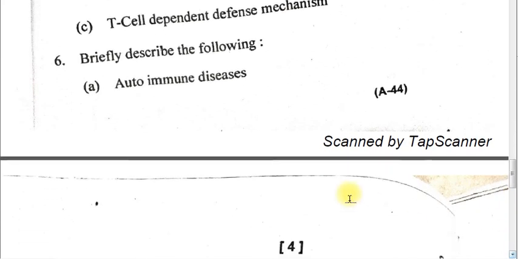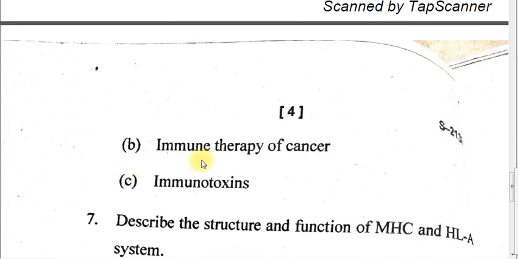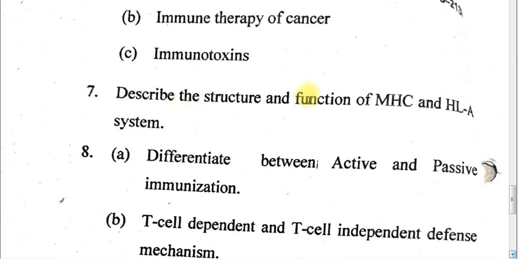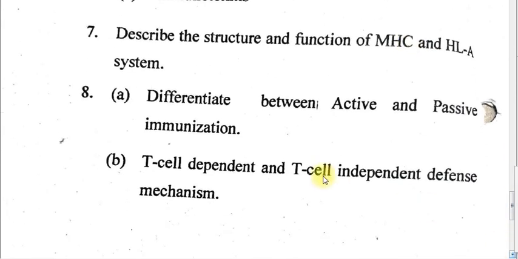Question number 6. Briefly describe the following. Part A is autoimmune diseases. Part B, immune therapy of cancer. Part C, immunotoxins. Question number 7. Describe the structure and function of MHC and HLA system. Question number 8. A. Differentiate between active and passive immunization. B. T cell dependent and T cell independent defense mechanism.